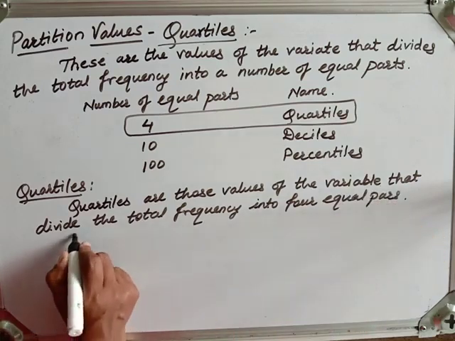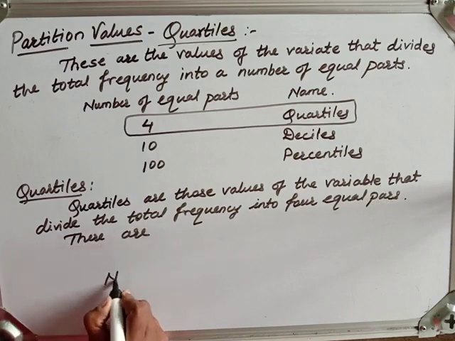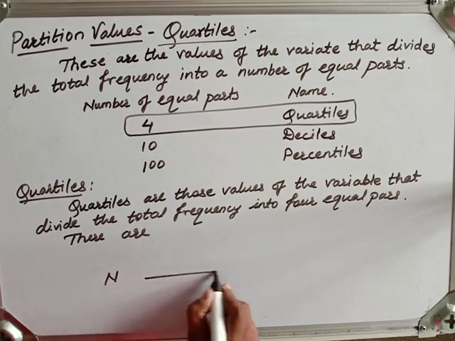Now the total frequency is N, so N is subdivided into 4 equal parts.